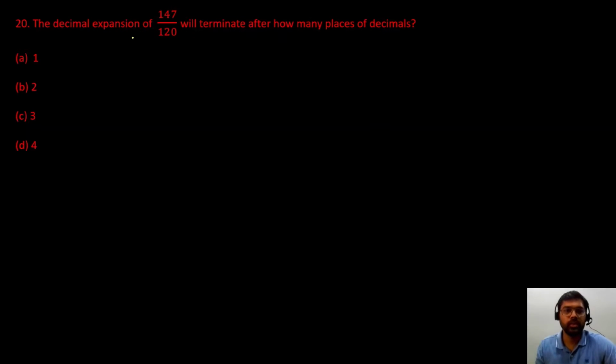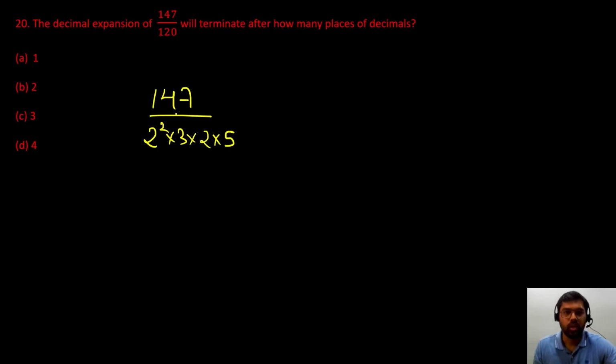Next question, decimal expansion of 147 upon 120 will terminate after how many places of decimal? So it is saying that this is a terminating decimal. We have to find out after how many places will it terminate. So let us solve this question. First of all, factorize the denominator. Write down the prime factors of 120. So this will be factor of 12 will be 2 square into 3. Factor of 10 will be 2 into 5.